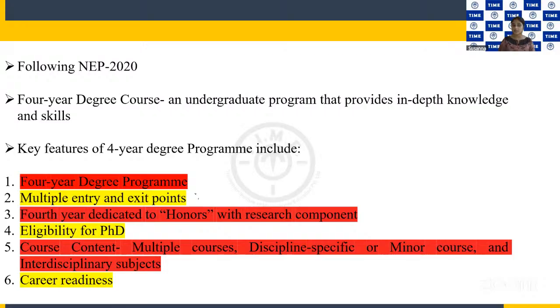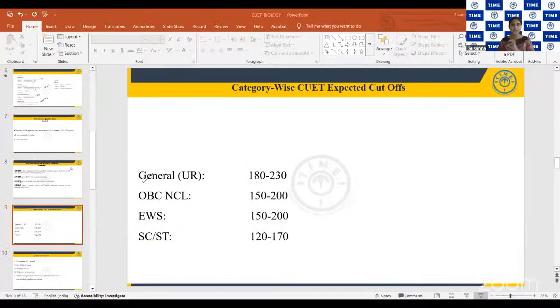Multiple entry and exit points is one of the main features of the degree program, where you will be getting a certificate after completing just 1 year of the 4-year degree program, or just 2 years of the degree program. Then in the 4th year, you will be completing the research component of it as honors.